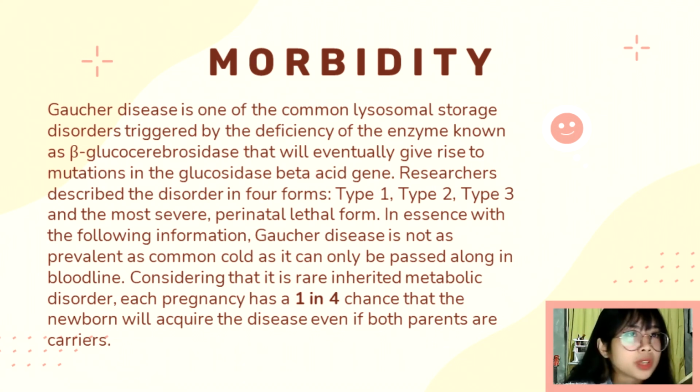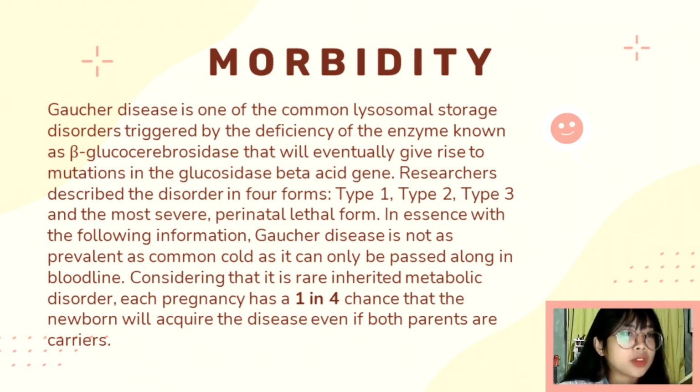Moving forward to morbidity, Gaucher disease is one of the common lysosomal storage disorders triggered by the deficiency of the enzyme known as glucocerebrosidase that will eventually give rise to mutations in the glucosidase beta acid gene. Researchers describe the disorder in 4 forms: type 1, type 2, type 3, and the most severe, perinatal lethal form.